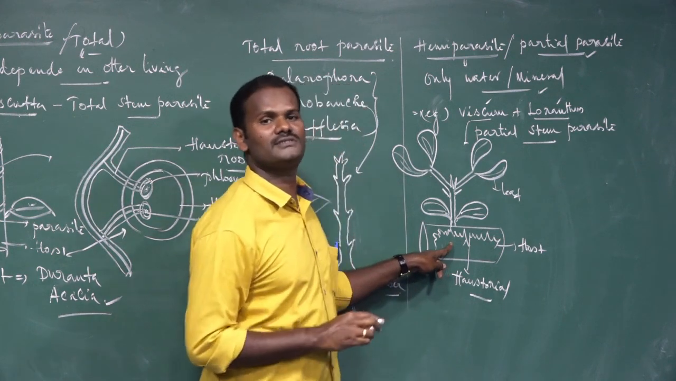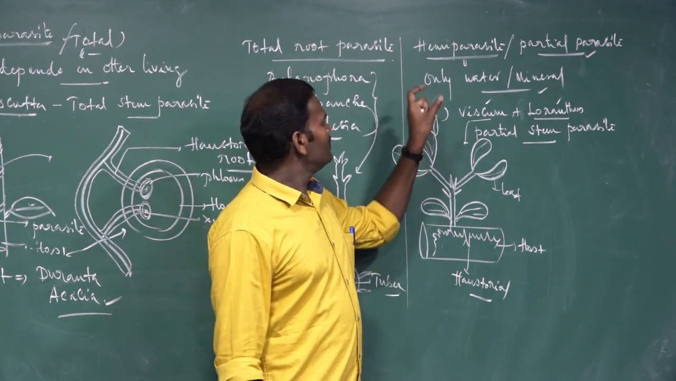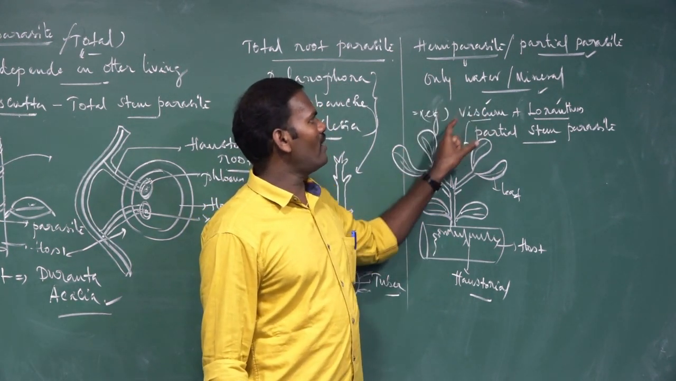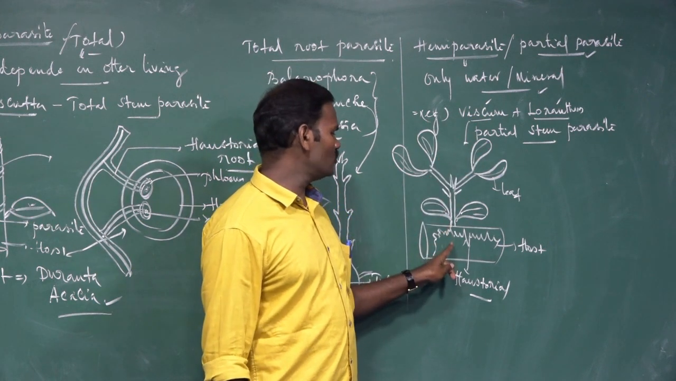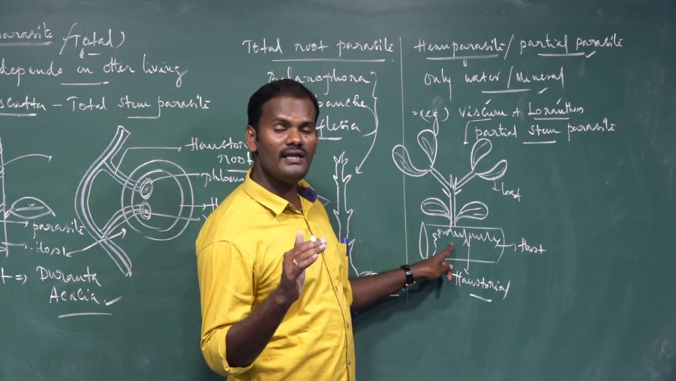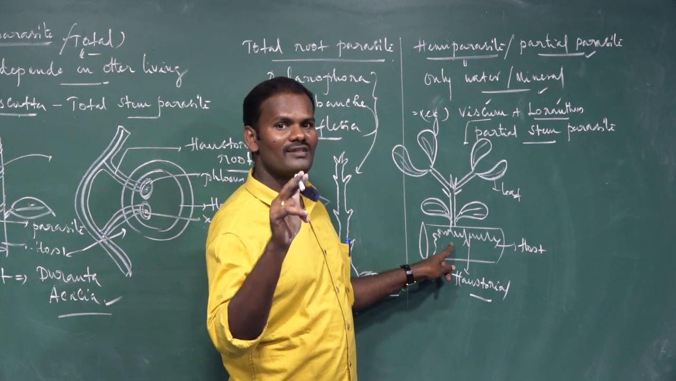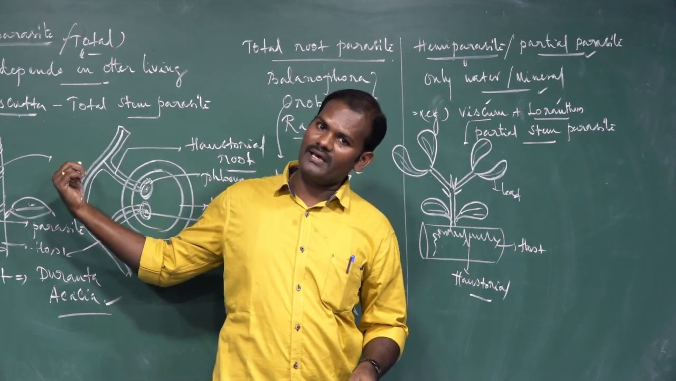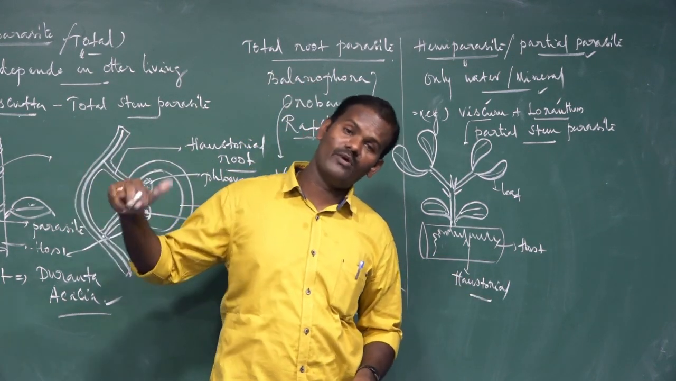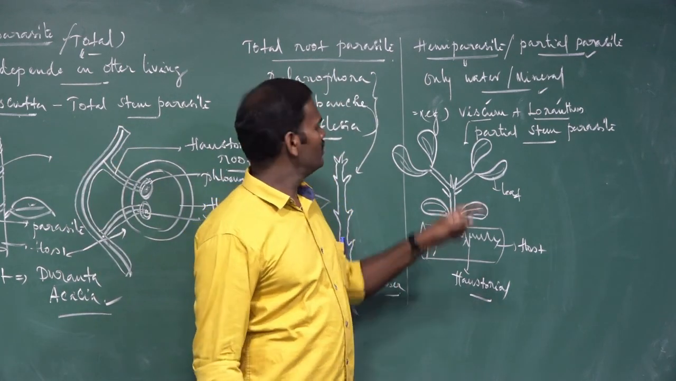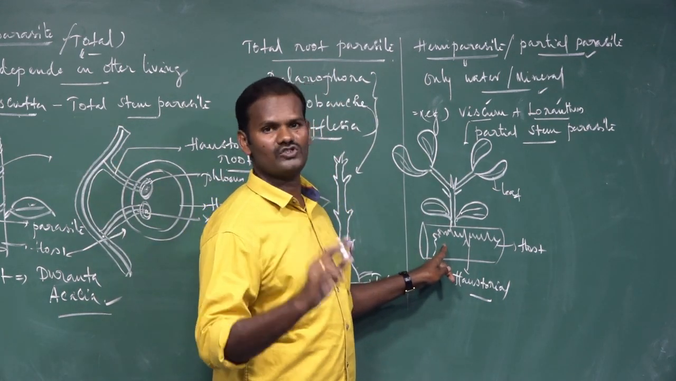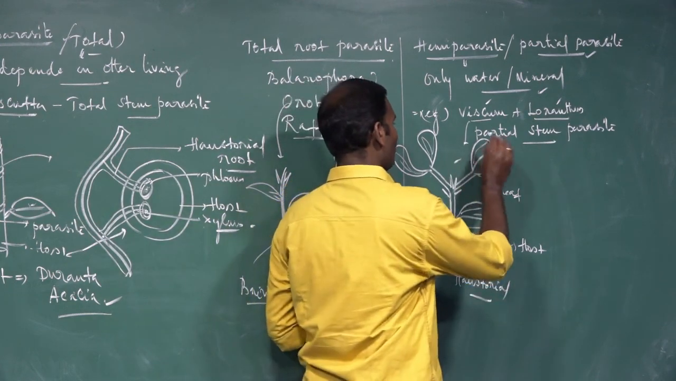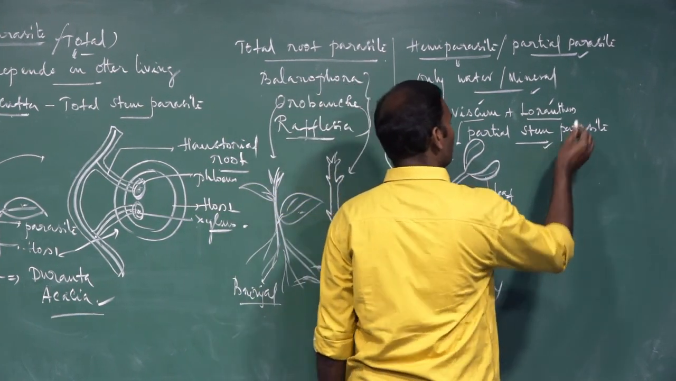So there is a neat question. These hemiparasites are also called partial parasites. The Haustoria roots are connected with only the xylem of the host, not the phloem. Whereas in total parasites, it connects with both xylem and phloem of the vascular tissue. Here only xylem of the host plants, remember. So these are called partial stem parasites.